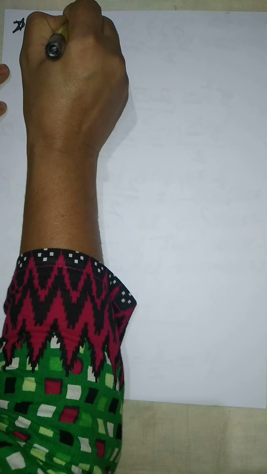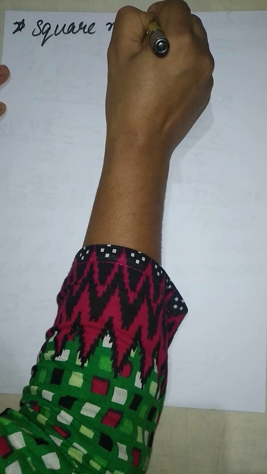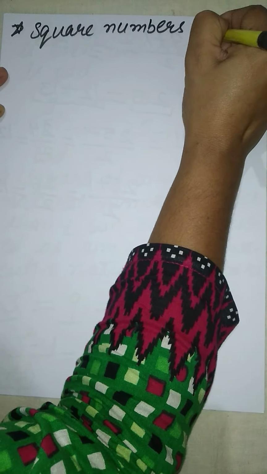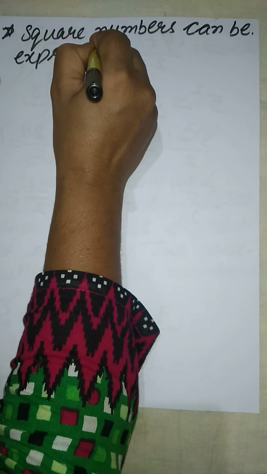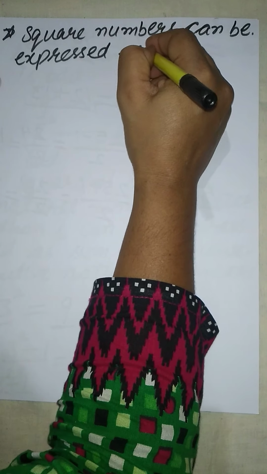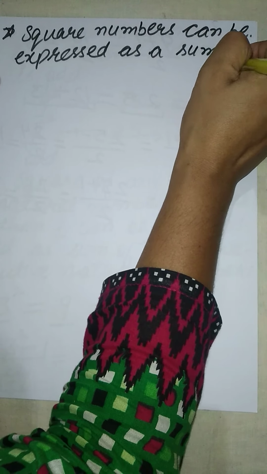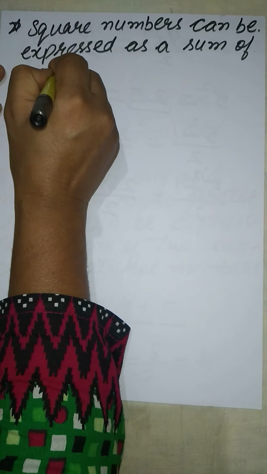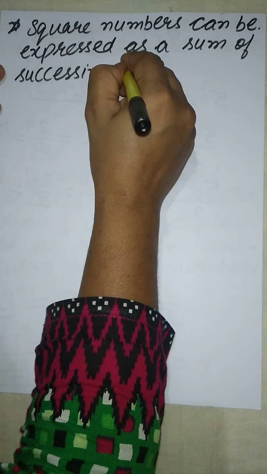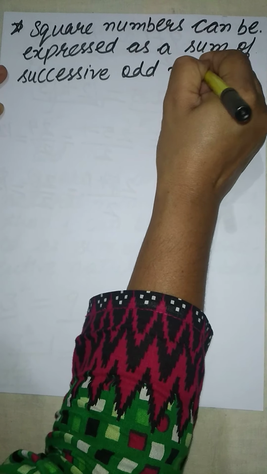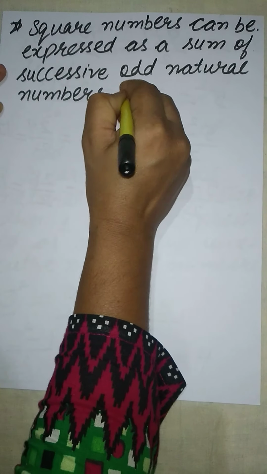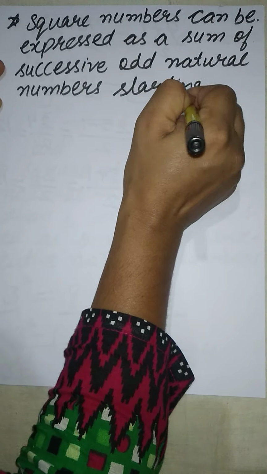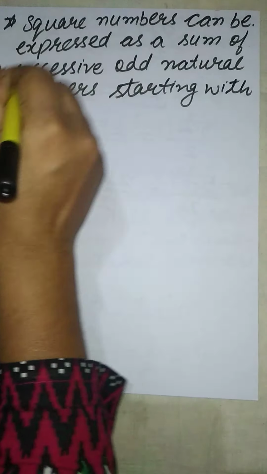Next one is, square numbers can be expressed as a sum of successive odd natural numbers starting with 1.